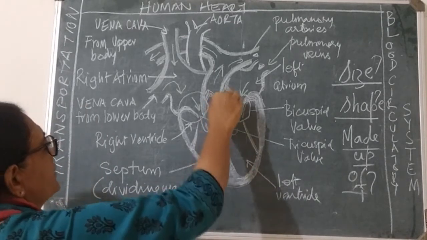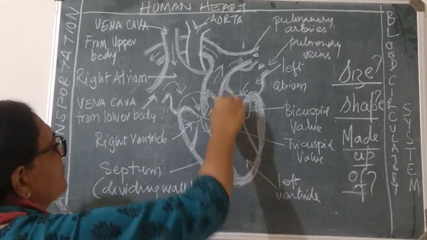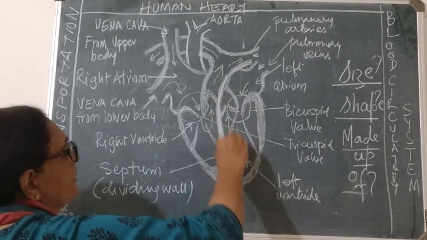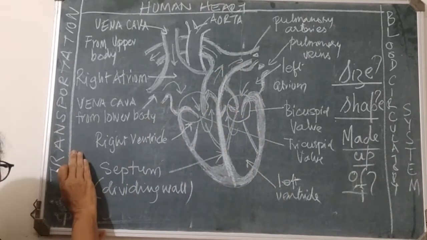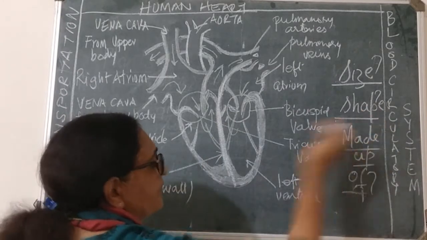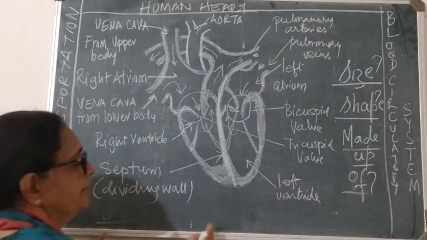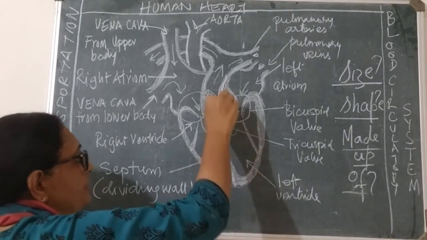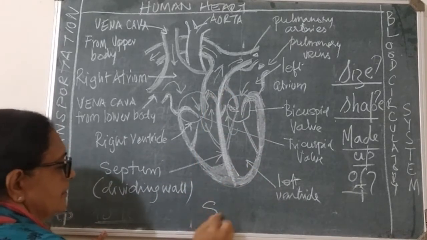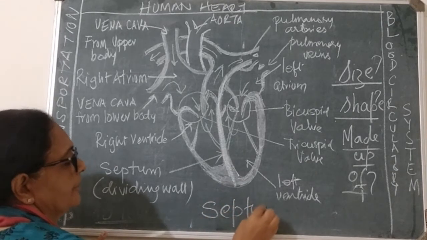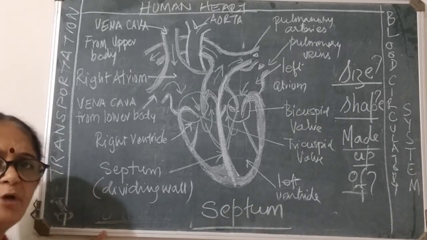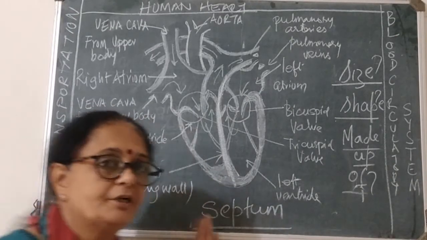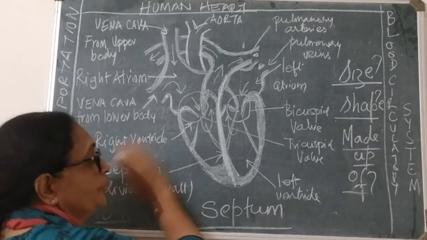This is how it is divided vertically. This is the right side of the heart and this is the left side of the heart. So it is vertically divided into two parts, and the partition is done by the septum. These names are important now in biology. All these names you will have to remember. So it is vertically divided by a septum into right and left.